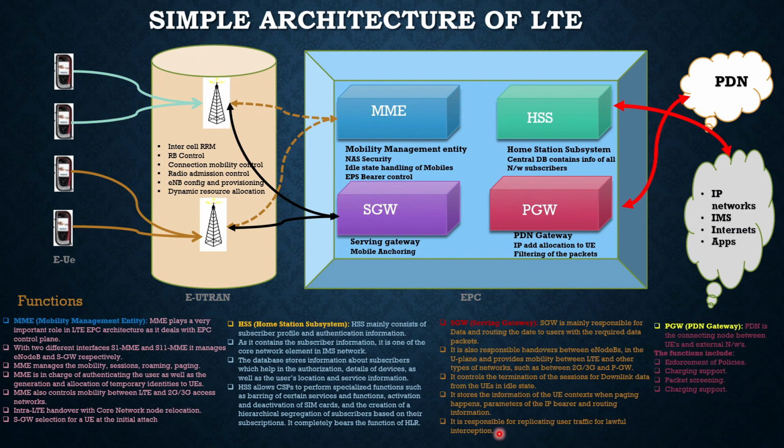Okay. Now coming to your PGW. PGW is nothing but your PDN gateway, which is like your GGSN in your earlier network. So PDN is the connectivity node between UEs and external networks. What it says is, it's a connectivity node between your UE, that is the user equipment, and the external network. Now, what are the main functions? It is mainly responsible for charging support, packet screening, and enforcement of the policies. Okay, so these are the main functions of PGW.